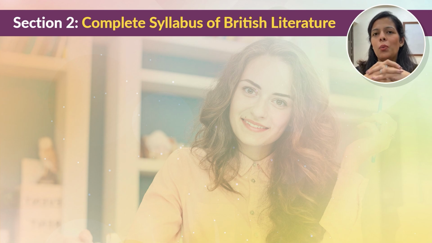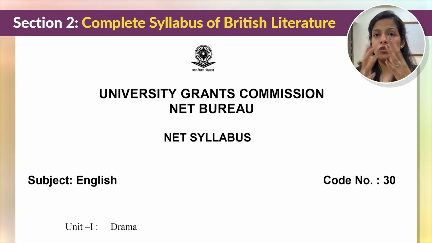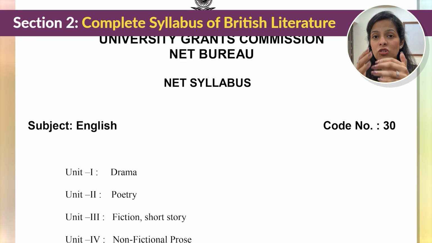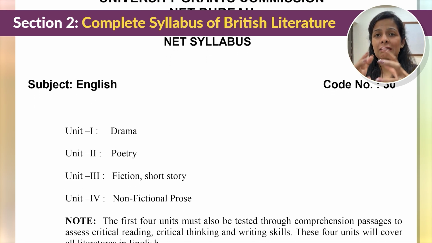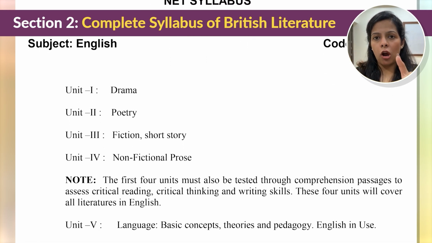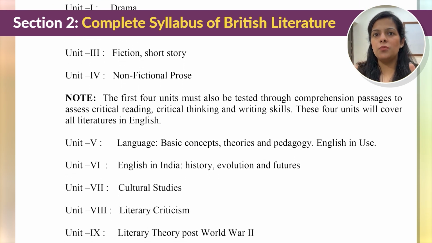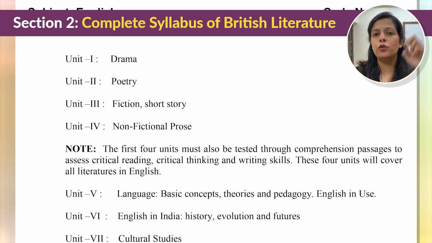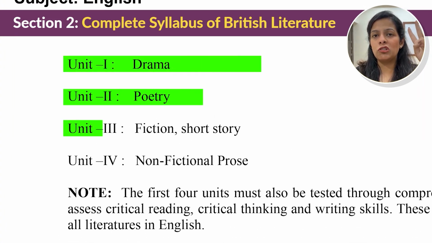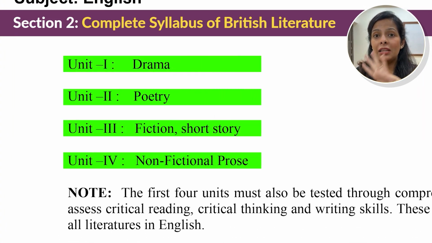Okay friends, so now when a student decides to begin his preparation for UGC NET, specifically British literature, he would first go to the UGC NET website and try to look for the UGC NET English syllabus. When he looks at the syllabus, he is in utter shock most of the time because the syllabus summarizes the entire British literature, which is so huge, into 4 units: drama, poetry, fiction, non-fiction. The syllabus does not mention any subtopic or any particular writer that they have to study under these headings.